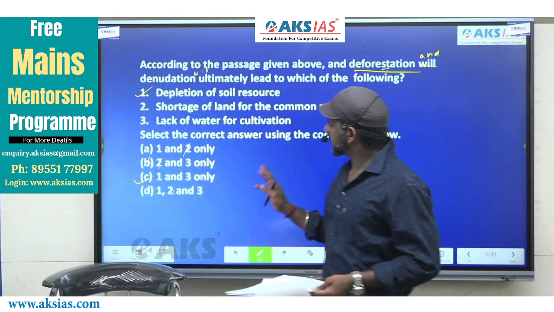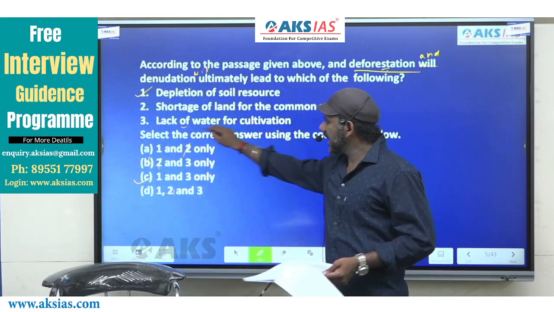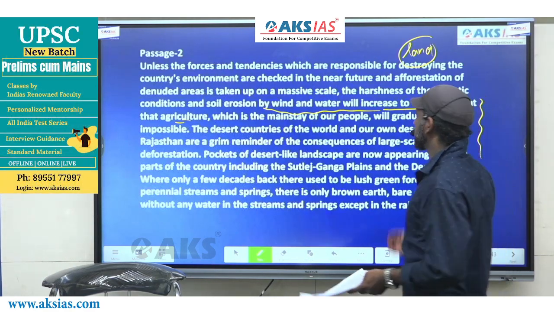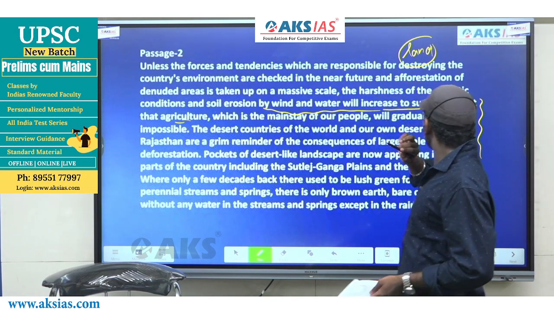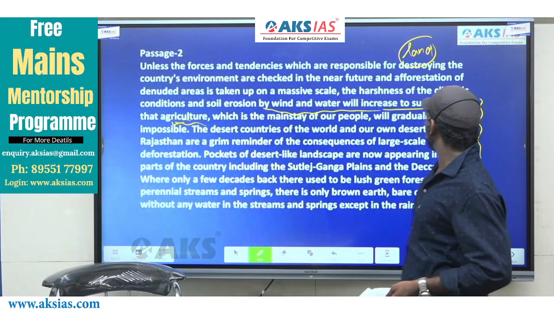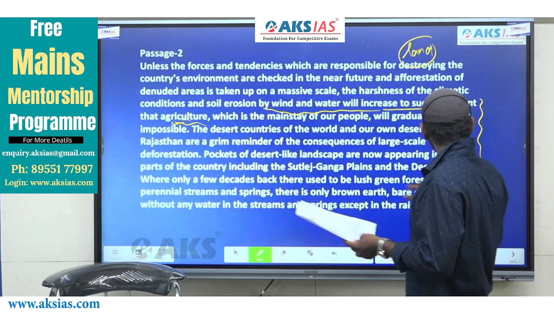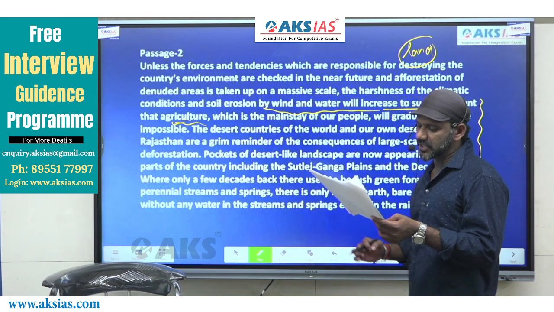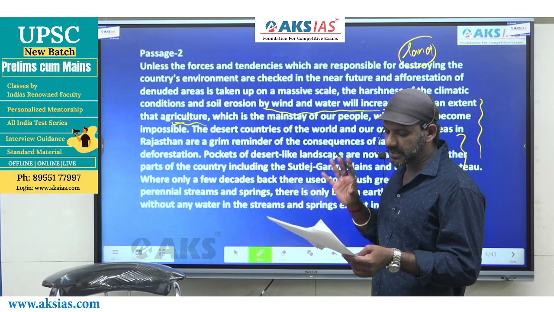Now, it is very clear that there is no need for us to think about statement 3. Still, come to statement 3. Lack of water for cultivation. Here it says, soil erosion happens by wind and water. And that will increase to such an extent that agriculture, which is a mainstay of a people, will gradually become impossible. Now, second part, this part of the passage, in fact. The desert countries of the world and our own desert areas in Rajasthan are a grim reminder of the consequence of large-scale deforestation. The paragraph talks about lack of soil.